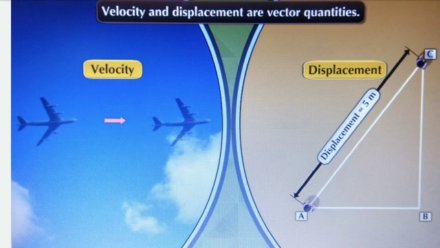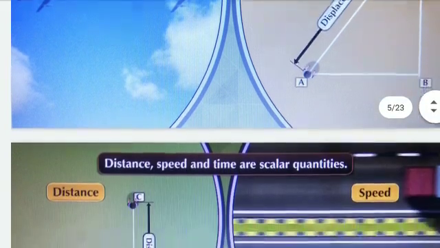And why is velocity also a vector quantity? Because we know the velocity is also related with displacement. Therefore, in this picture, velocity and displacement are vector quantities because velocity depends upon displacement. Velocity is the displacement that occurs in unit time, and therefore velocity and displacement are called vector quantities.